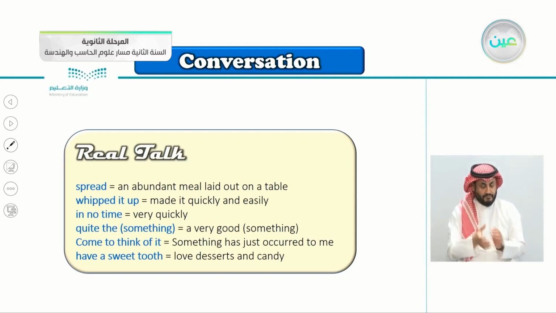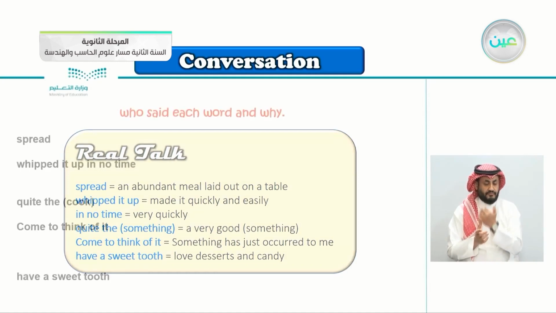Come to think of it, something has just occurred to me. When you have something in your mind that has just occurred to you, you say, come to think of it, I don't want to go, for example. Have a sweet tooth. It means that you love to eat sweet things, love desserts and candies.